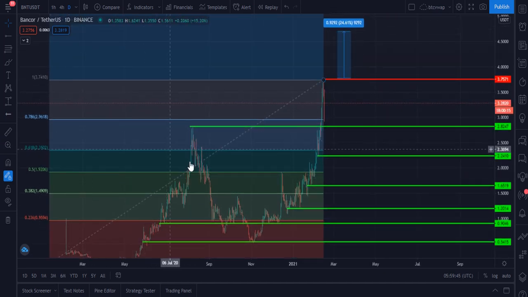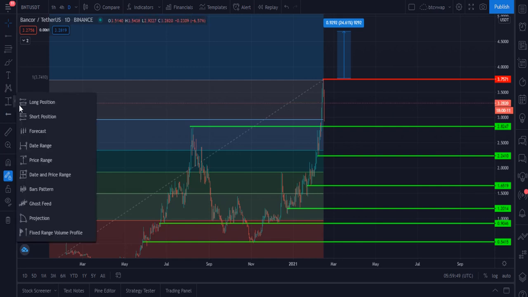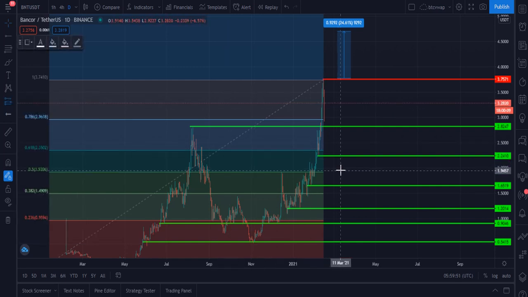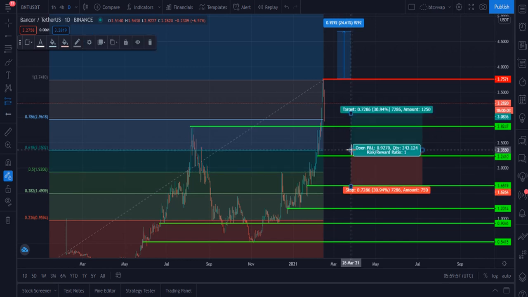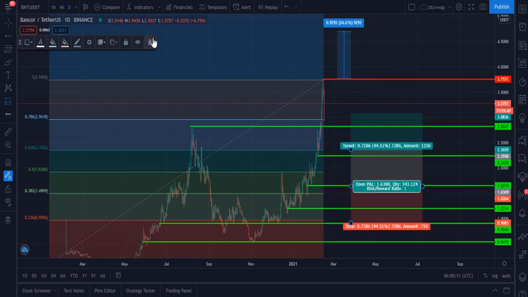Let me tell you both targets. Please friends, stay in the video. I think this is the best zone, $1.9. Let me draw this. If you buy BNT from that zone, which is the $2.35 level, and hold this token for the long term, then definitely it will give you profit.